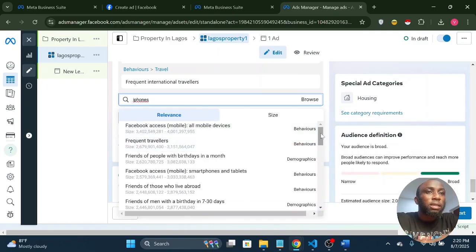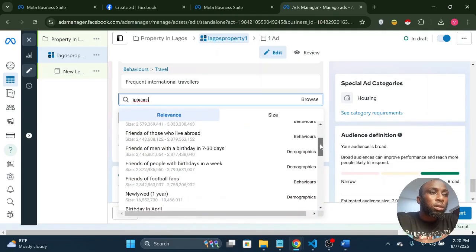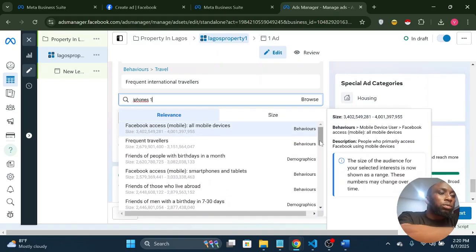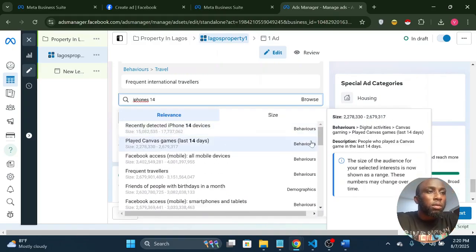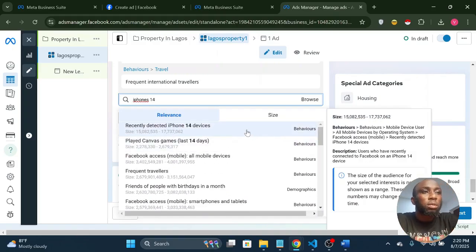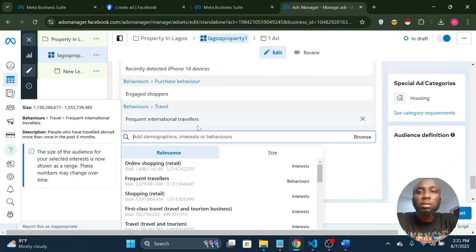So people that have accessed Facebook through iPhones, recently detected. I can say people from iPhone 14 and above are people who have the kind of money we want. So we can pick people that are using iPhone 14. You can add iPhone 15.